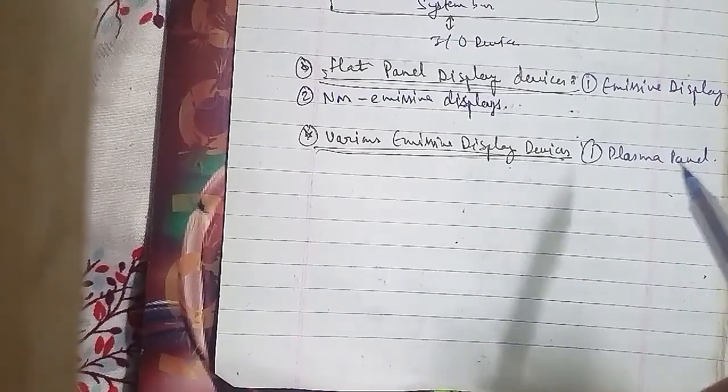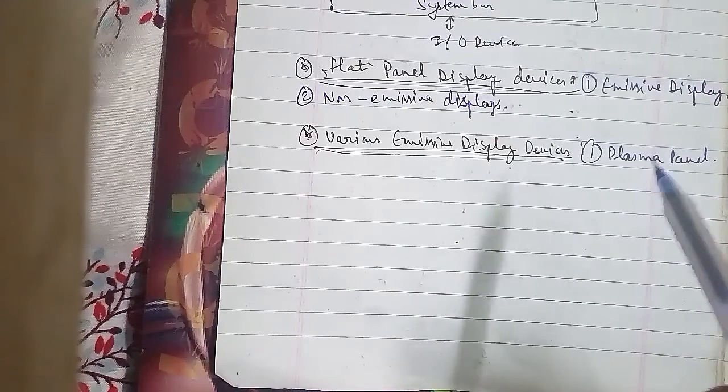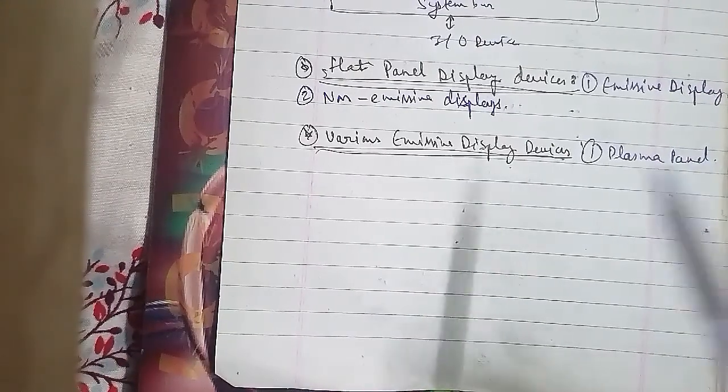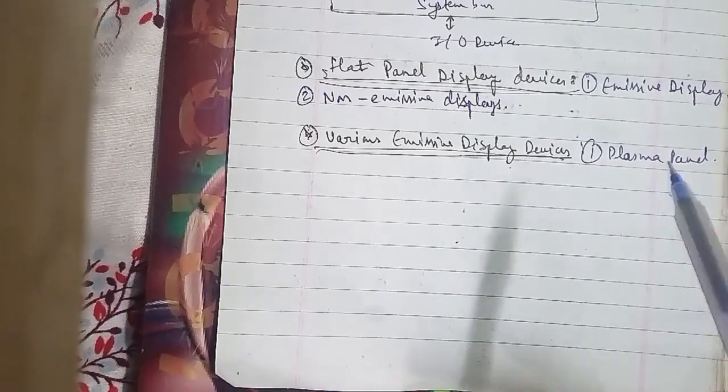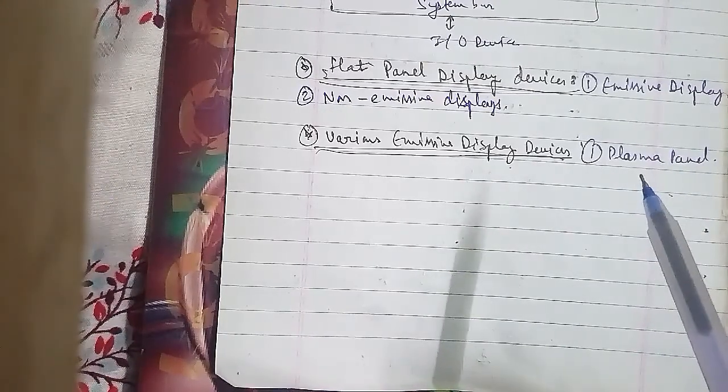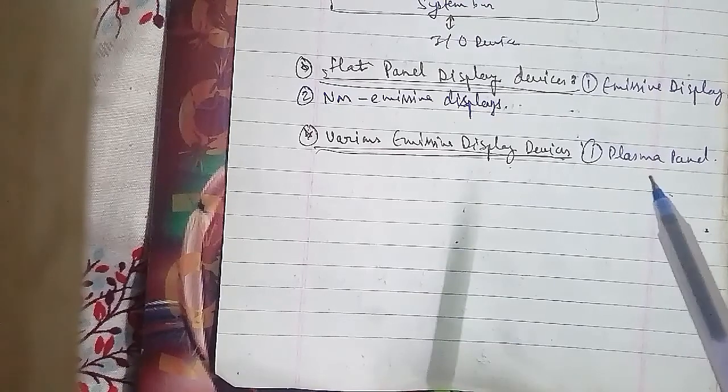One disadvantage of the plasma panel is that it was strictly a monochromatic device, but systems have now been developed that are capable of displaying color and grayscale as well.